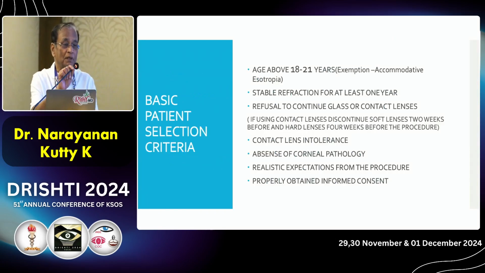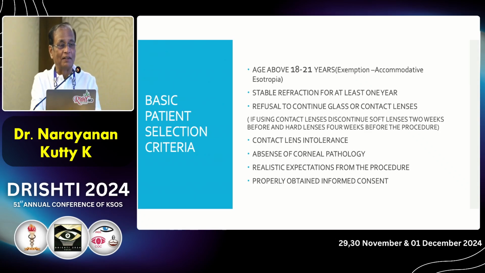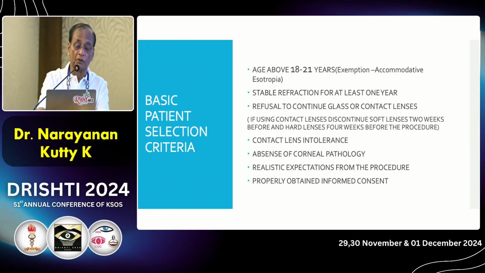The topic given to me is the ideal candidate. I feel that we should have some judicious flexibility, and there is nothing called ideal now. So, judiciously, you have to employ the flexibility. The basic patient selection criteria: the age should preferably be above 21 years. But in certain cases of job requirement, marriage, etc., you can do it after 18. But below 21, the chance of regression is more. That's why ideally it is above 21.